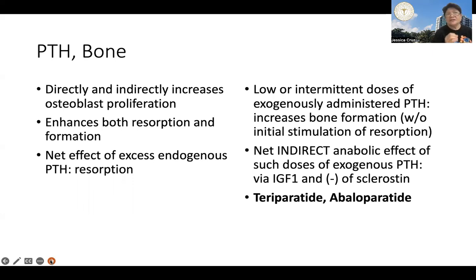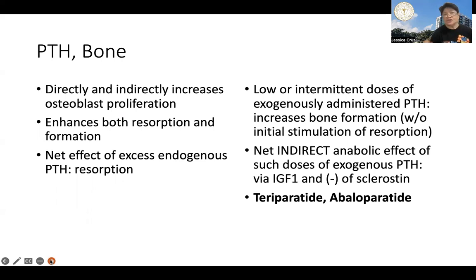However, if you administer low dose exogenous PTH intermittently, no, then this can stimulate bone formation without the bone having to go through the entire remodeling process. No?